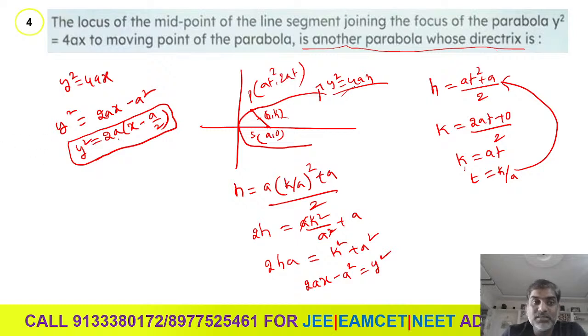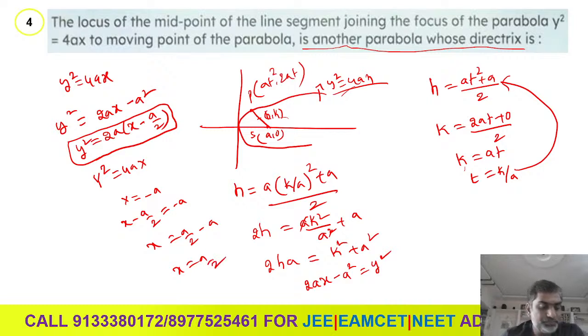So what is the directrix for this parabola? It is in the form y square is equals to 4ax. If it is y square is equals to 4ax, the equation of the directrix is x is equals to minus a. Yes or no? But what is x here? X is x minus a over 2, that is equals to minus a. Then x is equals to a by 2 minus a, then x is equals to a by 2.